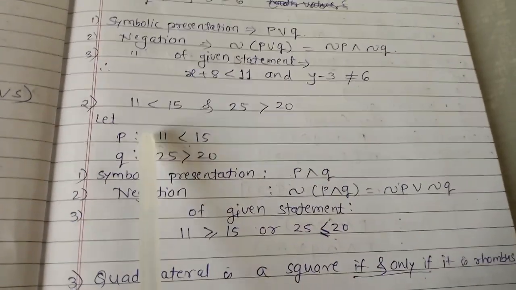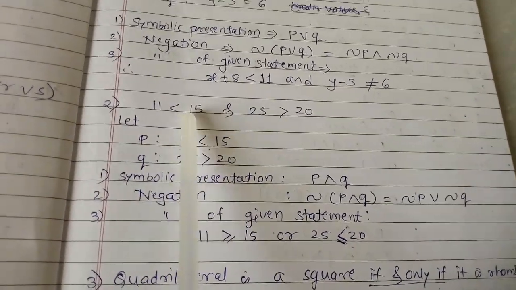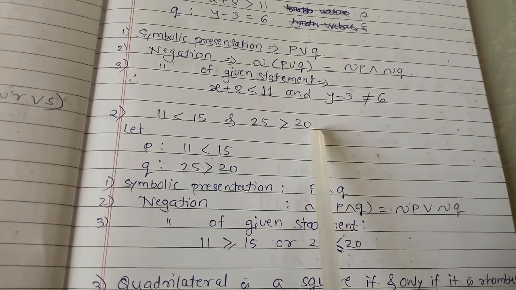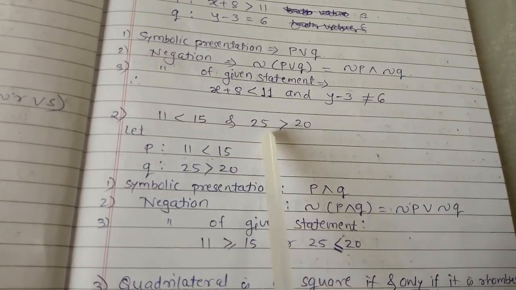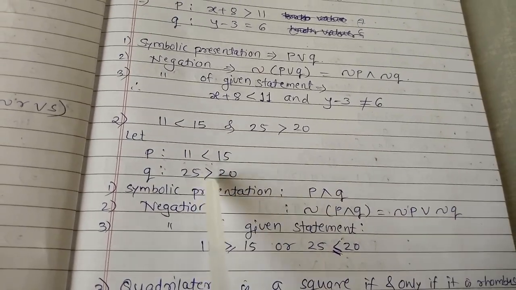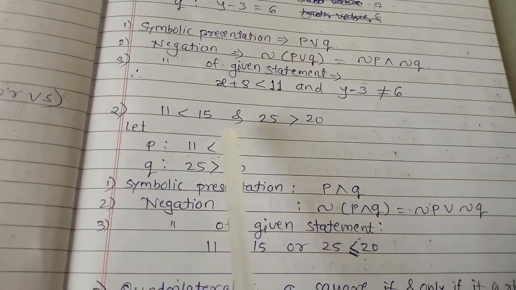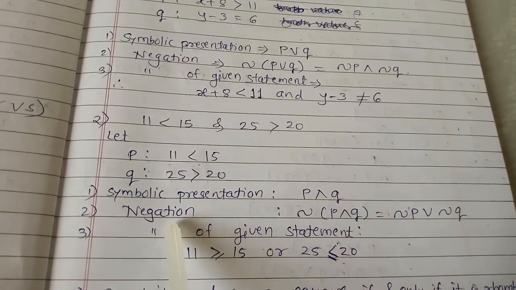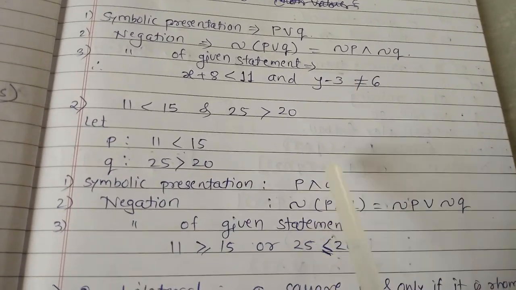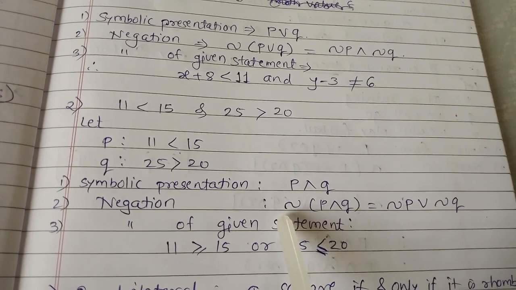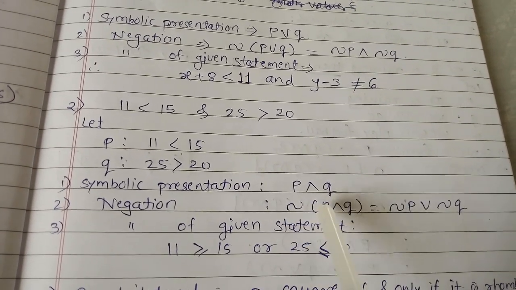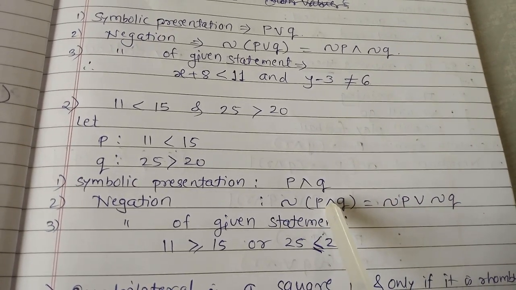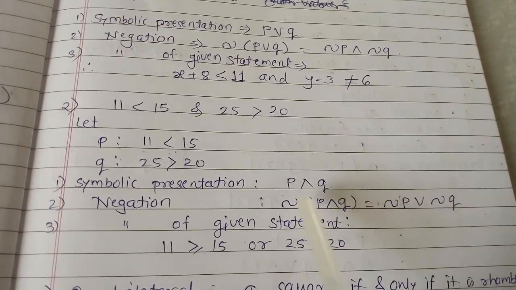So next one is the second example. 11 is less than 15 and 25 is greater than 20. Now this is the p statement and this is the q statement. Now the symbolic form: since there is a connective, that is and, we have to write down the conjunction. So the negation of this statement is, just put down the bracket for it and write the negation in front of it. Now multiply this bracket by negation. So negation p, the conjunction is changed to disjunction, and negation q.